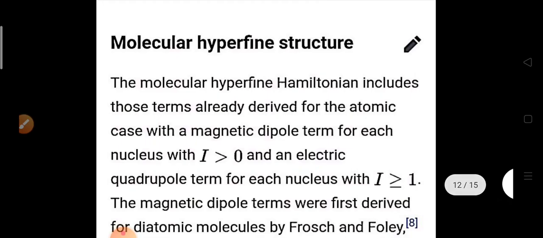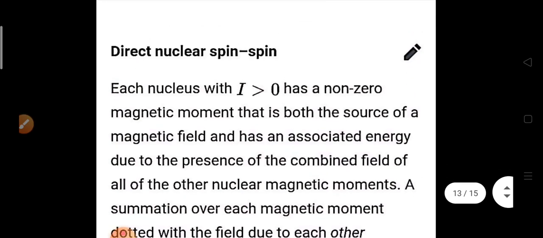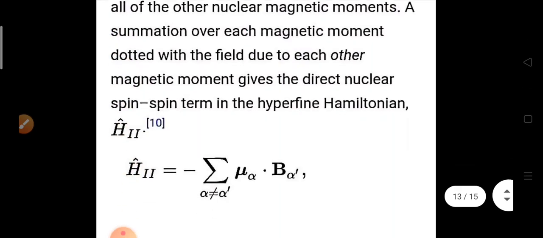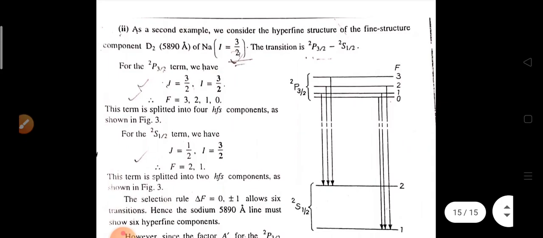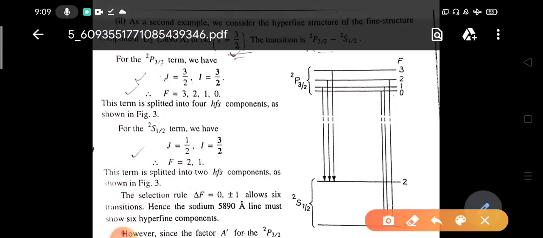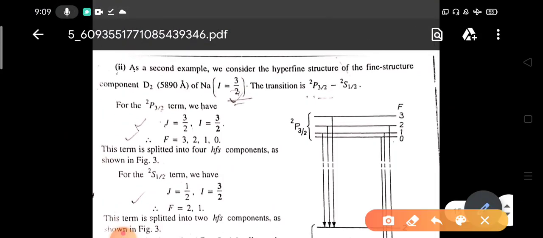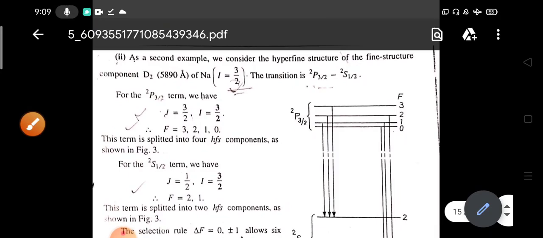Now, in the atomic case the explanation was much simpler, but for the molecular hyperfine structure you also have to include more things, like the nuclear spin interaction and the nuclear spin rotations. Now we will see the sodium D1 and D2 lines hyperfine splitting. The D1 line is 2p half to 2s half, and the D2 line is 2p 3 by 2 to 2s half. Now we see here the hyperfine structure of the component of the D2 line.